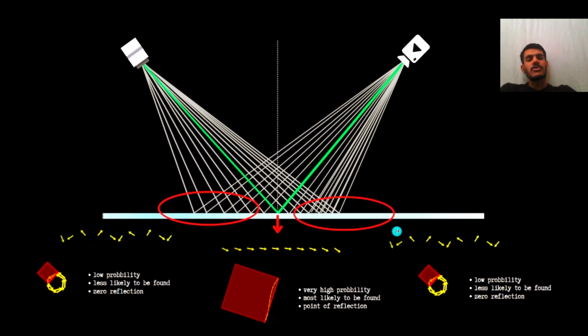Probability of finding a photon, we can say a chance of reflection from this region is very less. Now we look at the central region, where classically we assume it to be reflecting. All the phase vectors are in the same direction, which means there is hardly any phase change. All the waves are reflected back to the camera.